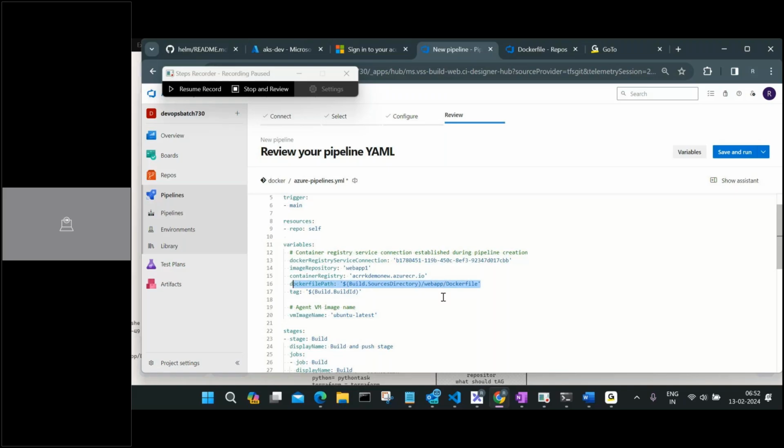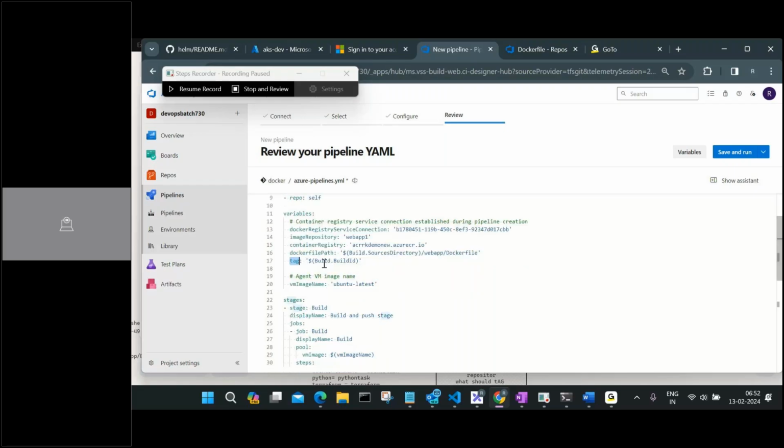Perfect. Tag. What is the tag? As you know, whenever you are creating a Docker image, you are tagging that image like version 1, 2, 3, 4, 5, that way. Now I don't want to give a random tag here, or I want to give an auto generated tag here, not one, because if I give one only, every time my pipeline runs, this tag will get tag one.